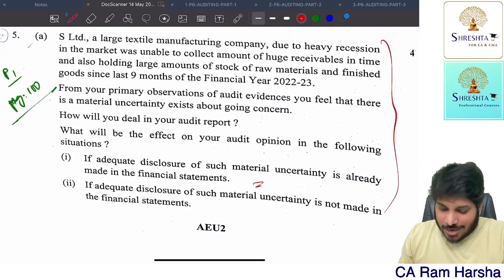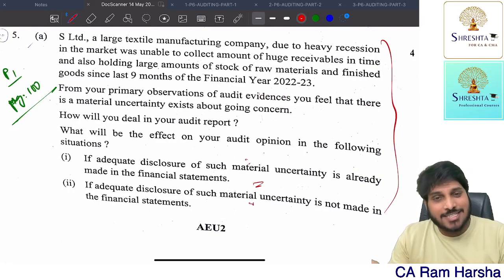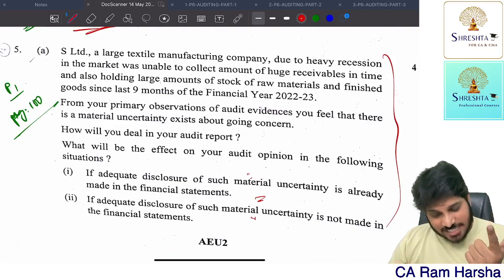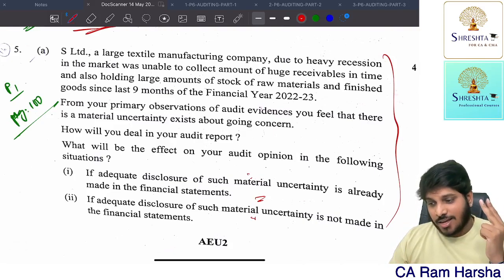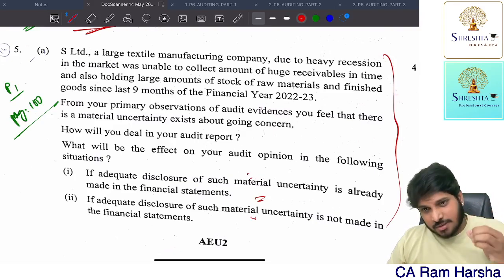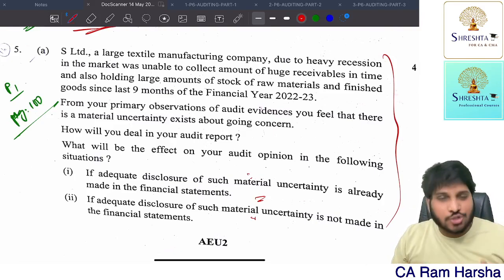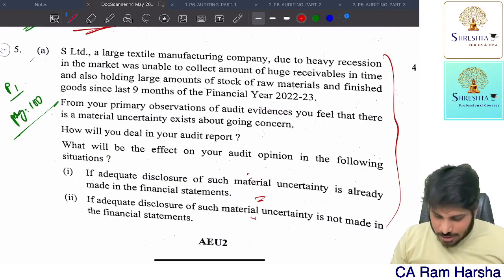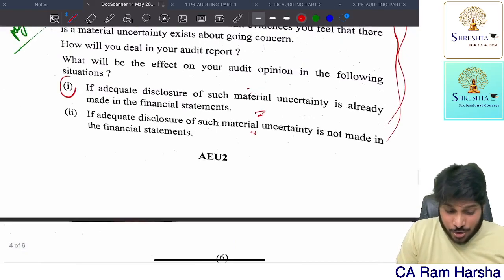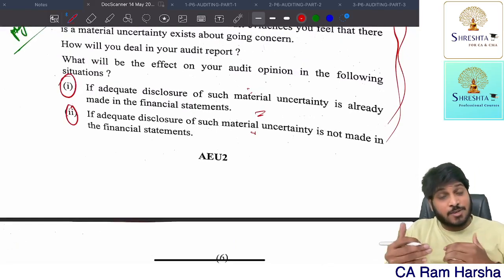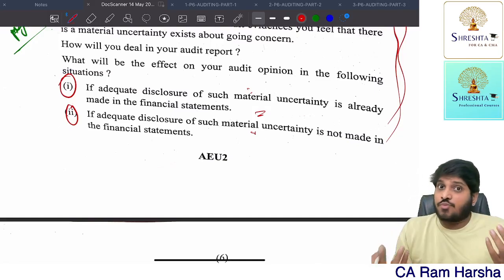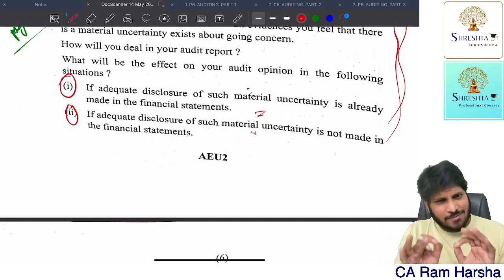This is clearly covered even in my marathon, SA 570. You know, SA 705 is tested, 701 is tested, 570 is tested, 505 is tested. Almost whatever topics I have covered in the marathon this time, most of them were tested. So this is a 570 question directly. We have in our book also this kind of side headings. If the financial statements disclose the fact, what to report. If the financial statements are not properly disclosing the fact, what to report. So exactly we discussed.